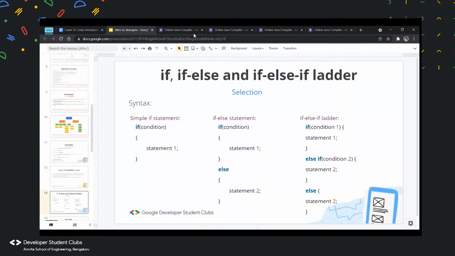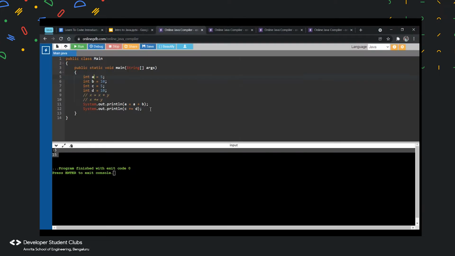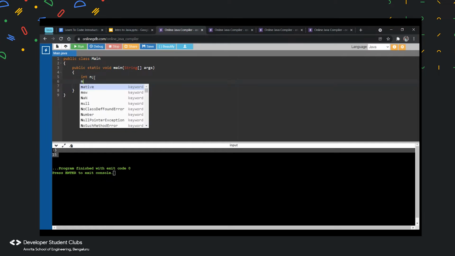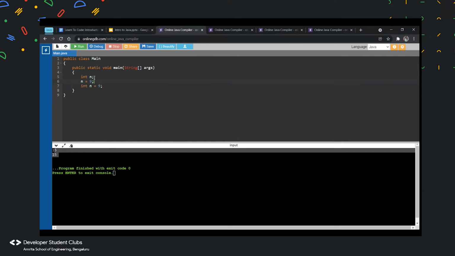So we can maybe do one question. I will just show you one question related to this if thing. So what I'll do is, first I'll just give int n equal 9. So what did I do? This is a data type. This is a variable name. So this is declaring a variable and this is initializing a variable. So if I do int n, this is basically called declaring a variable. N is equal to 9 is called initializing.